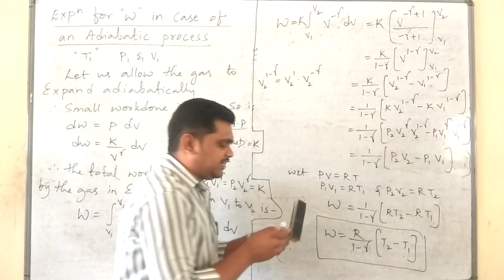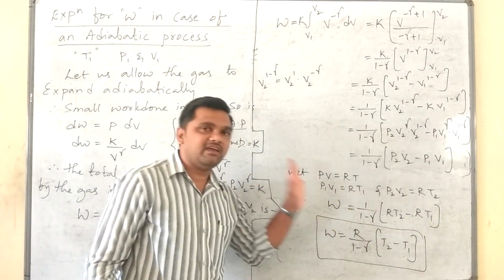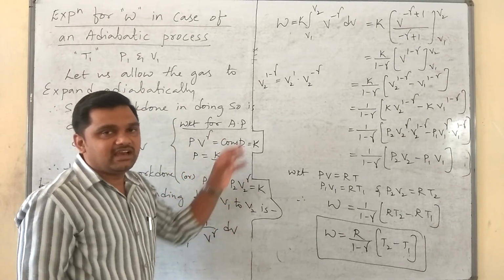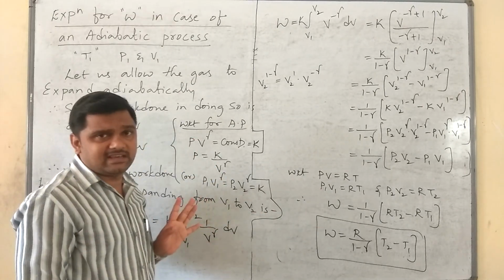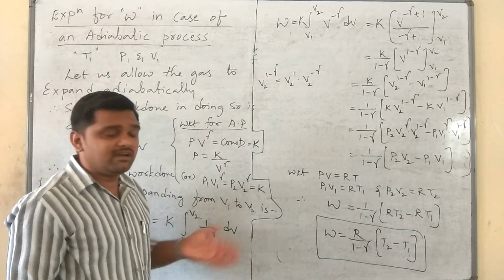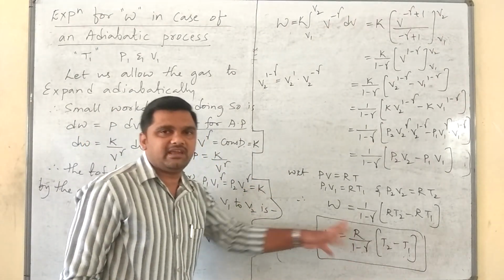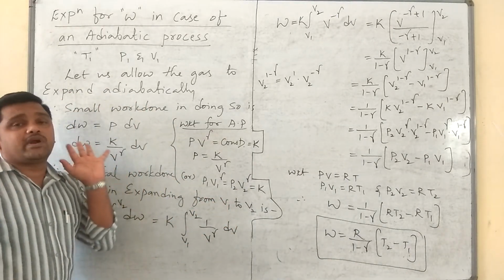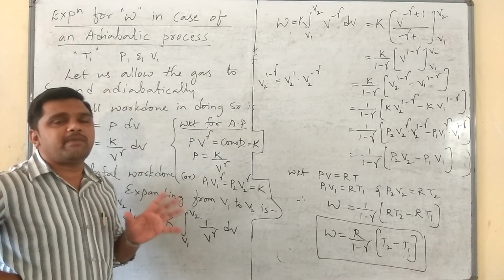If you don't want T2 first, you can also write T1 first, but then you have to write R divided by gamma minus 1. So this is the total work done by the gas in case of an adiabatic process, for 1 mole of an ideal gas. Similarly, if they ask you to find the expression for work done in case of n moles of an ideal gas, then you have to multiply this by n as usual. Okay, that's it. I will repeat once again: what is an adiabatic process, and hence derive an expression for work done in case of an adiabatic process.